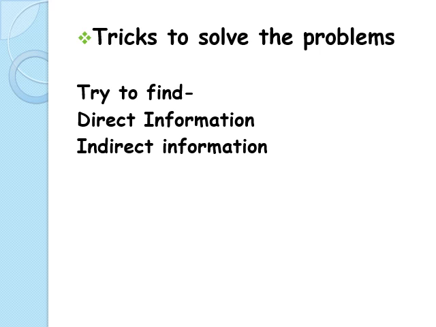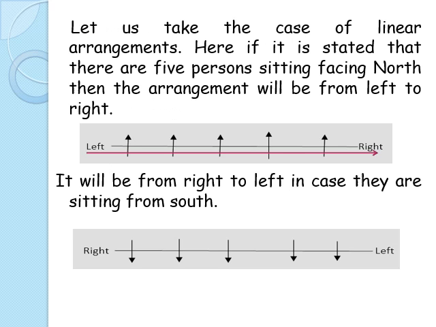Now I will tell you with an example of arrangement. Let us take the case of linear arrangement. Here it is stated that there are 5 persons sitting facing north. Then the arrangement will be left to right because people are facing north. If it says that there are 5 people sitting facing south, your right and left will be different this time, and who is sitting at whose right and who is sitting at whose left will also differ. So you have to pay heed to the direction in which they are sitting.